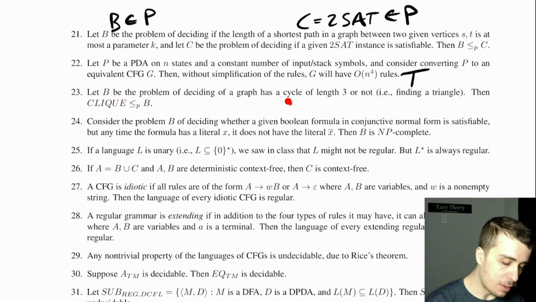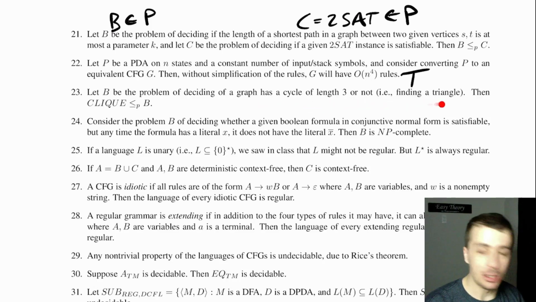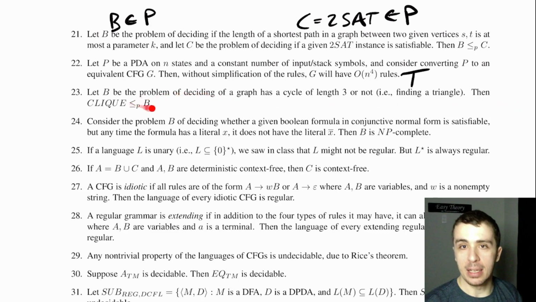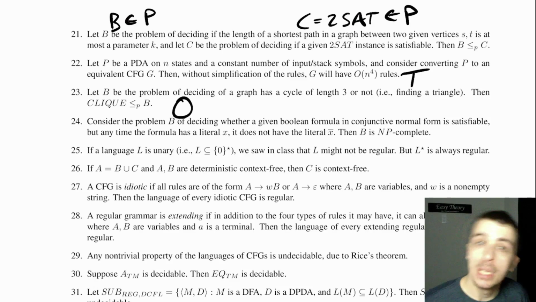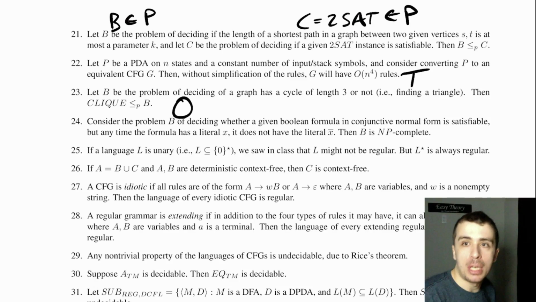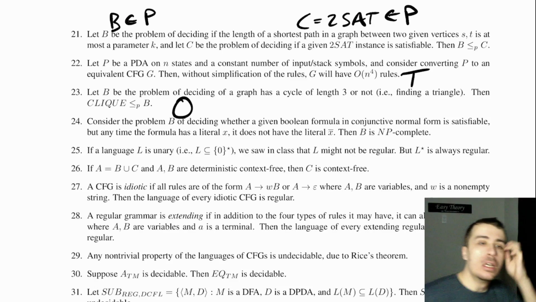Let B be the problem of checking if a graph has a cycle of length 3, so finding a triangle in a graph. Then clique reduces to this problem. So this is an open problem. Because B is polynomial time solvable, because you can just